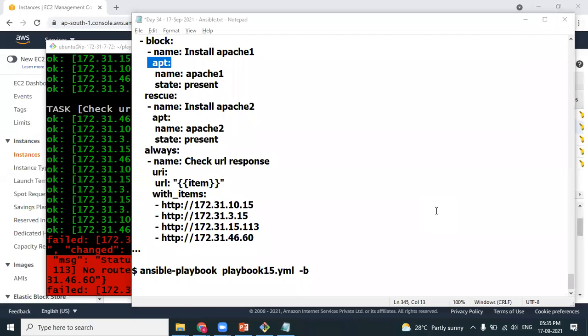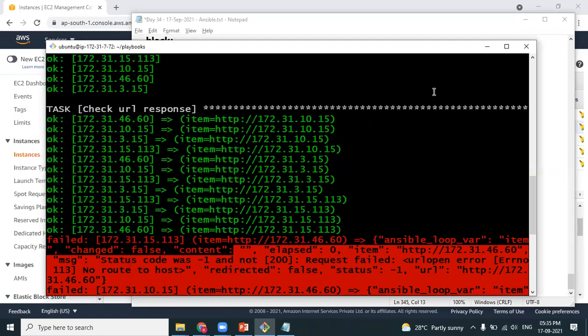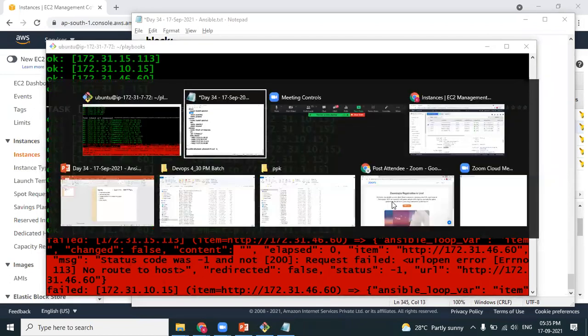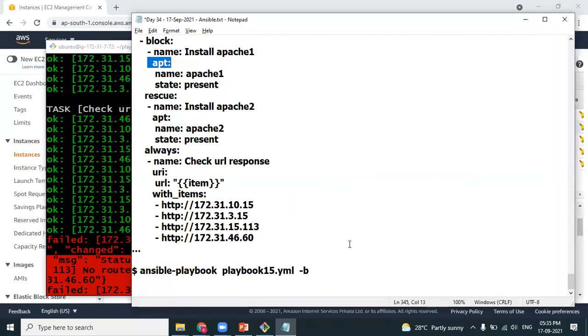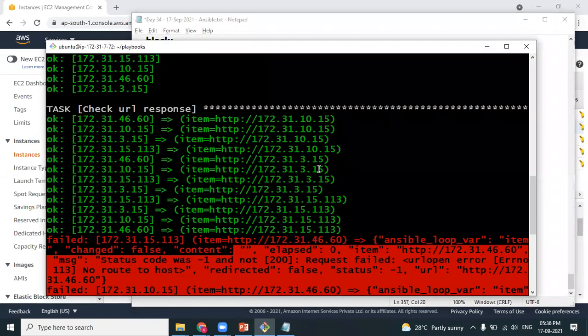Yes, sir. I think URI was used, so that's why it generated the error. What was the error? The module name is URI, and the parameter is URL, to check the URL response. You are right. Okay, sir.